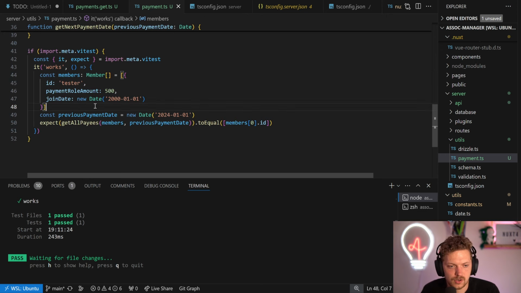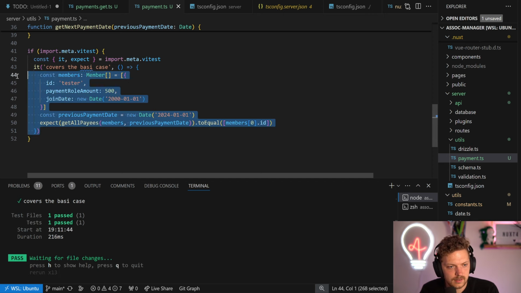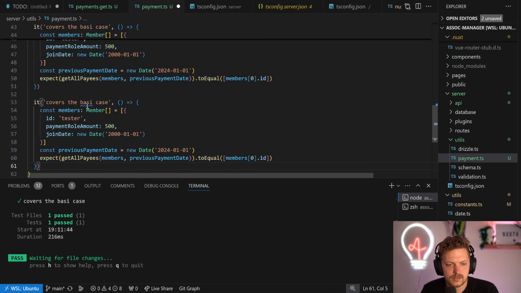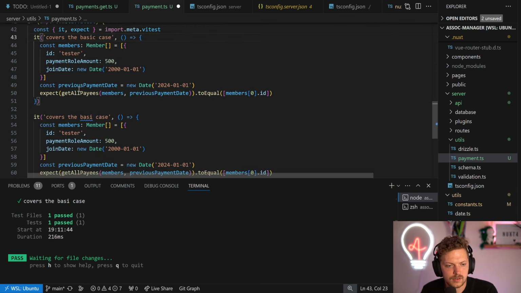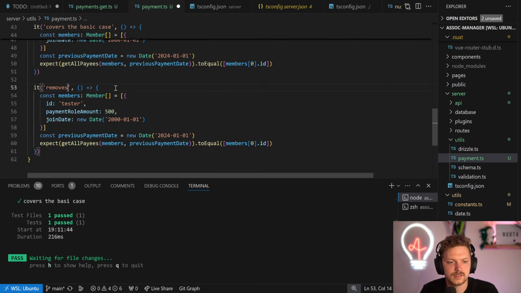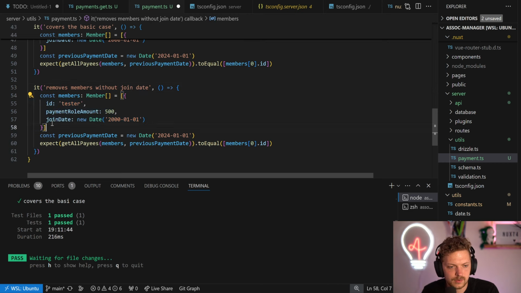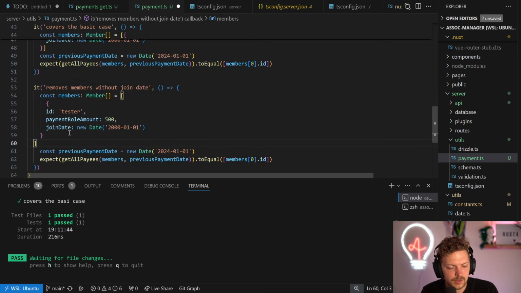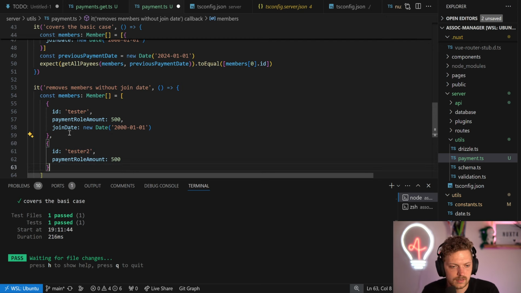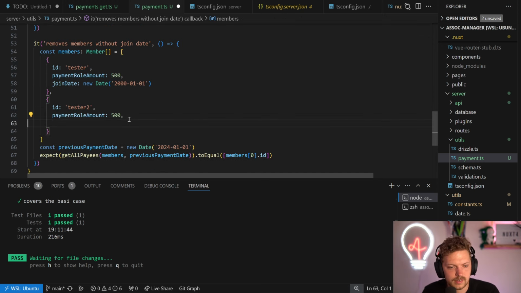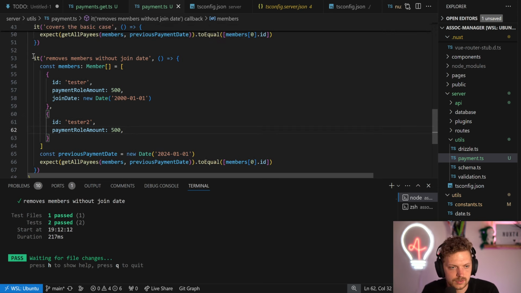And now we do a few more things. So what we want to do is, it works, let's say covers the basic case, and we add a few more cases now. So we have this. Let's add not only the basic case, but let's also see it removes members without join date. We can leave everything as it is. The only thing we add is tester2 with payroll and no join date, and it should just give the same result. That works.